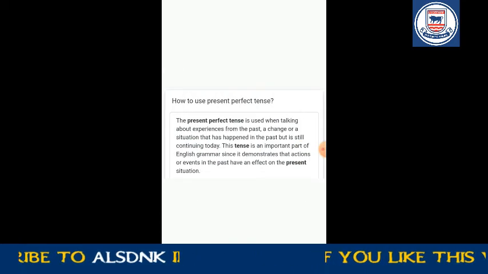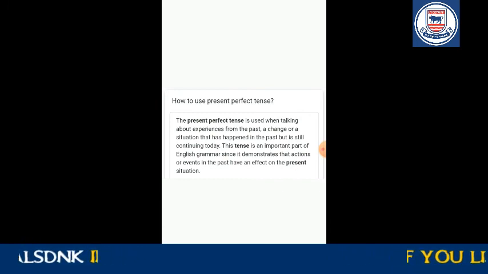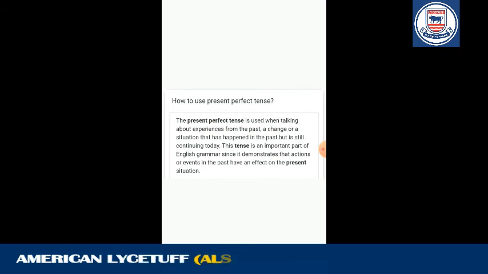And the next, present perfect tense. The present perfect tense is used when talking about experiences from the past. Here is the difference: in the last tense, the action started in the past and continued up to now. But here, we talk about experiences from the past, a change or a situation that happened in the past but still continues today.